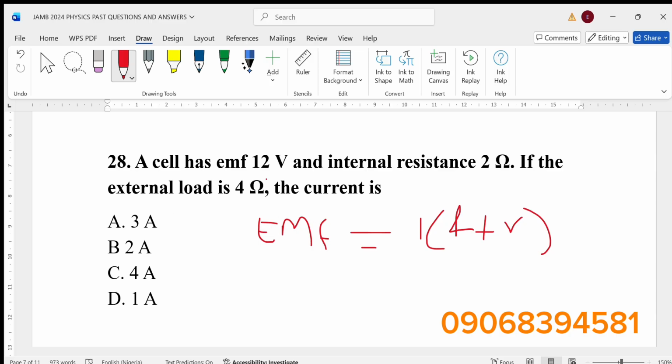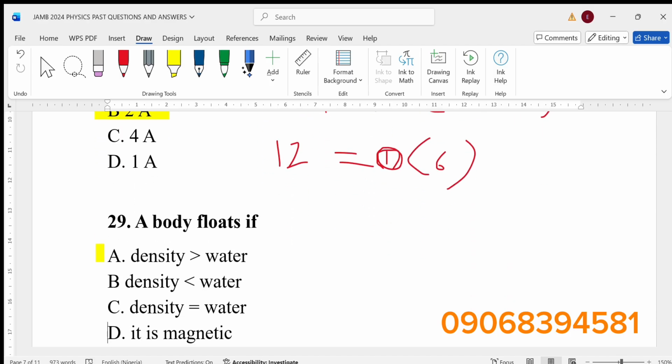They say a cell of E has EMF 12 volts. So EMF here becomes 12 equals I, where I stands for current. Current is what you have to find. The external resistance was given as 4 and the internal resistance was given as 2. So that will be 4 plus 2, which is 6, right? You make I, the current, the subject of the formula. That would give you 12 divided by 6, and 12 divided by 6 is 2. So 2 amperes becomes the answer.